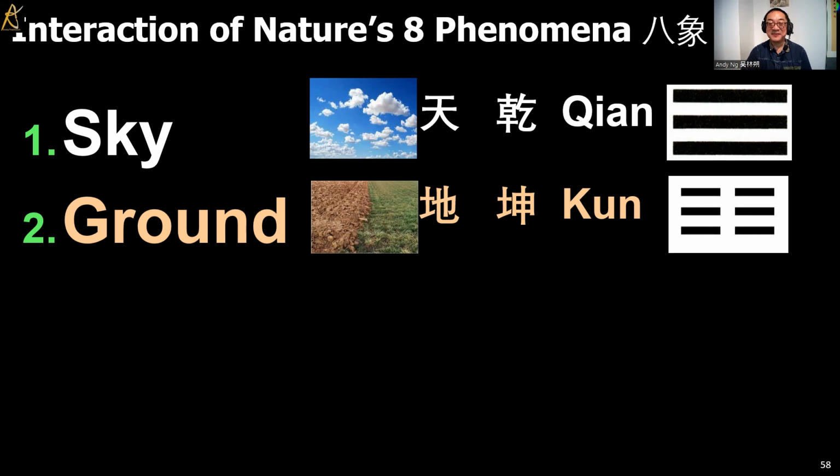So ladies and gentlemen, these two are the first two trigrams of the Yijing, the Qian and the Kun. I want you to remember how they are drawn, and I also want you to understand how they are formed, because Qian and Kun are the two most important Gua in the entire Yijing Ba Gua.